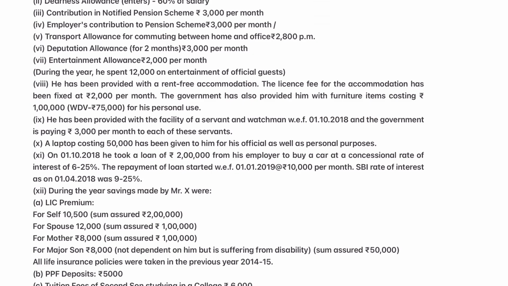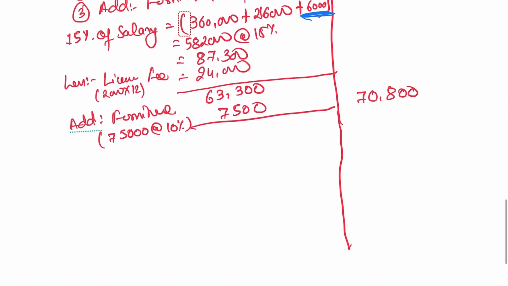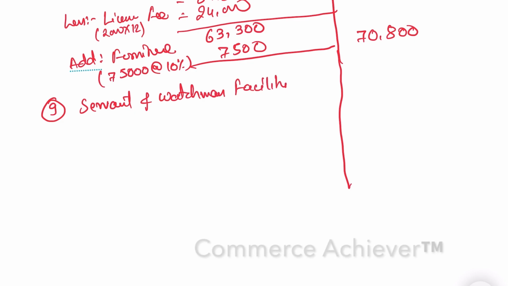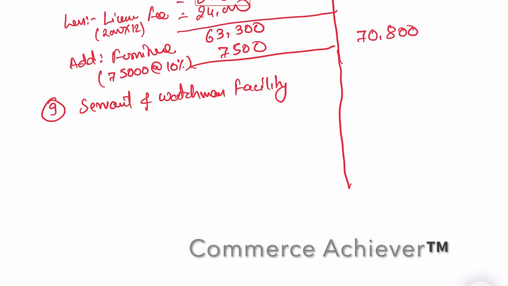Then we have point number 9, a servant and watchman facility for which the government is paying 3,000 per month to each of these servants. It is very important to see that there are two servants, so do not get confused by taking one servant.